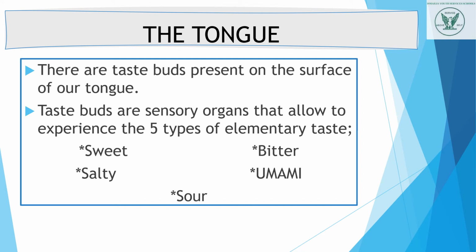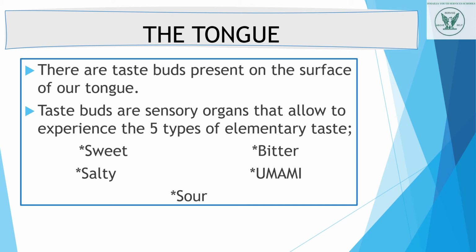You hear a new word, umami. We have taste buds in our tongue that define the different types of taste: sweet, salty, bitter and umami.